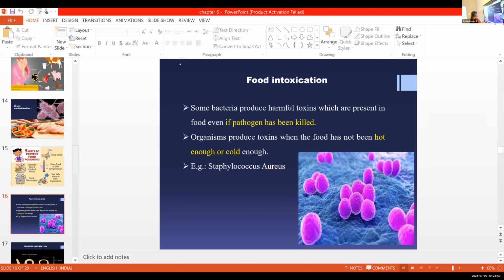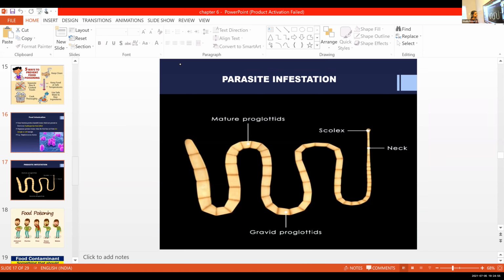Okay, look, what is this? Any idea? What is this picture? This is a parasite infestation. So what is this? Any idea? Tape... it looked like? Good, Reina. I think it's right. Tapeworm. Very good. Tapeworm. That is the right thing.